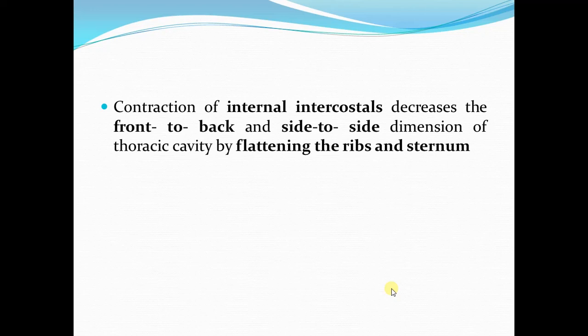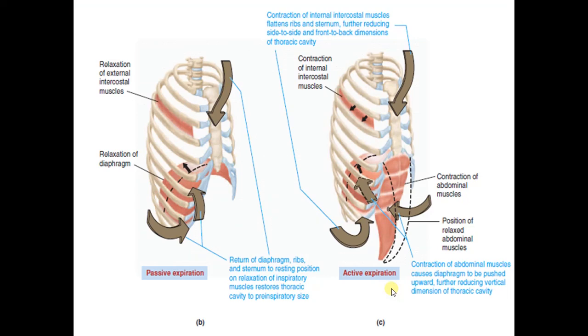of internal intercostals, and due to contraction of abdominal muscles it will cause a decrease in the vertical dimension of the thoracic cavity, and this will cause a greater compression of the lungs and a greater increase in the intra-alveolar pressure, and air will be expelled out of the lungs. Now with this, the process of expiration is complete.